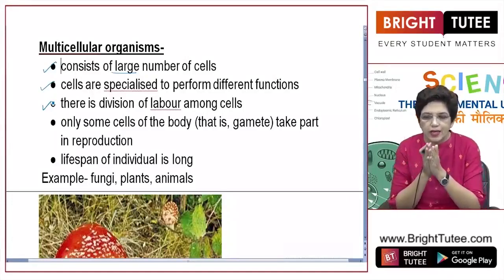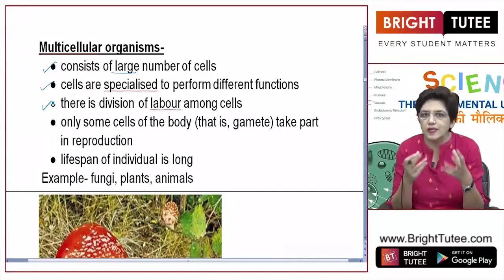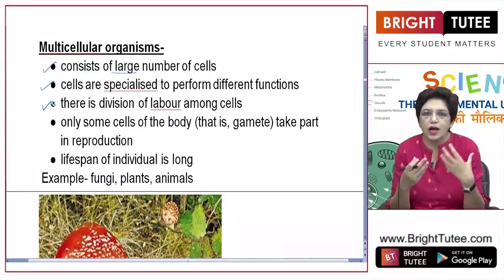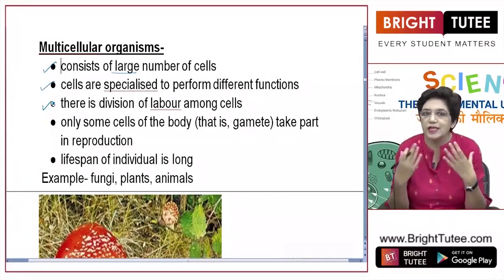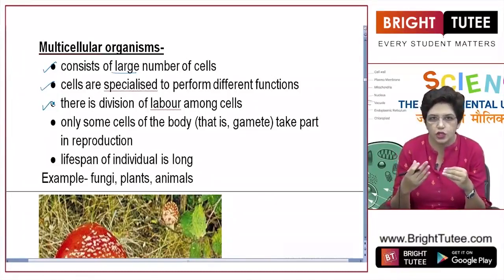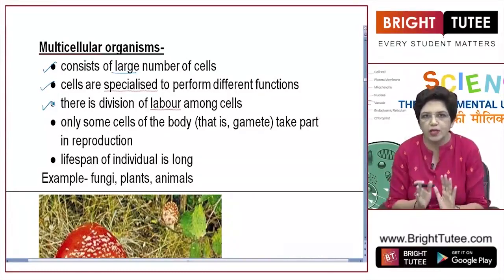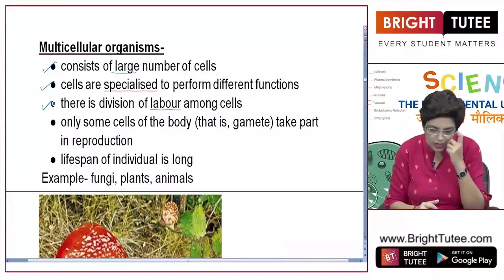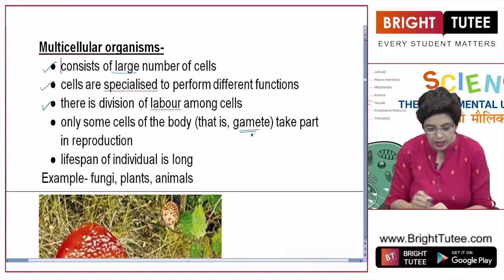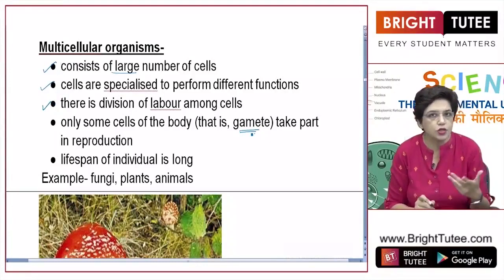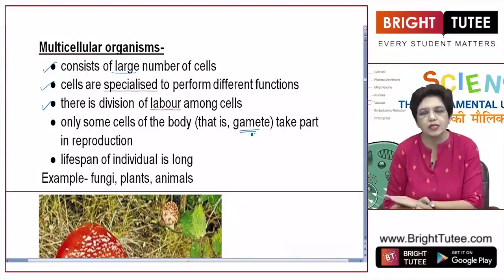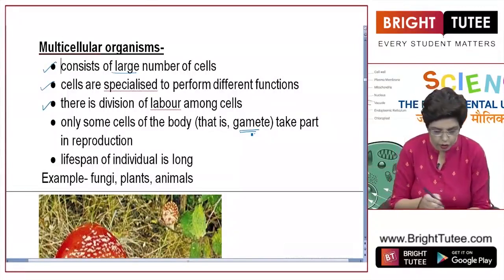Like the cells in the intestine, they are designed for better absorption of the nutrients. The heart muscles are designed to carry out contraction and relaxation. So there is division of labor. Each group of cells is specialized to perform a specific function. Only some cells of the body, which are called gametes, take part in reproduction. I just told you in unicellular, only one cell is involved in reproduction, but in multicellular, only two gametes are involved in reproduction.